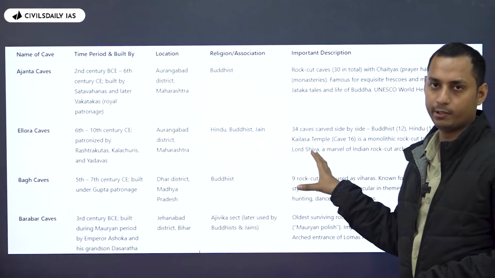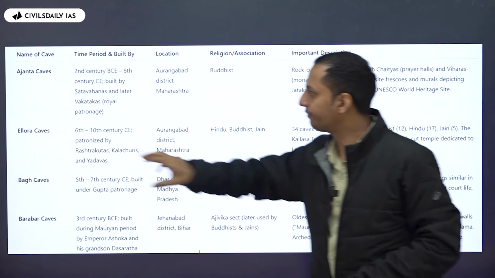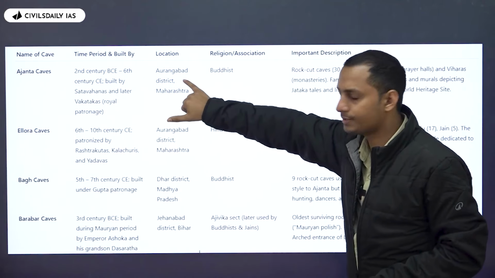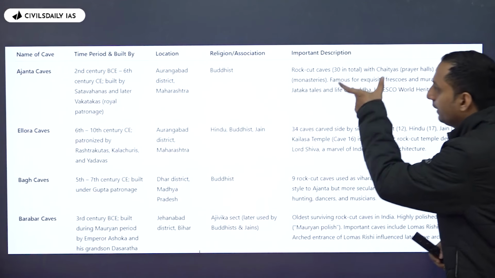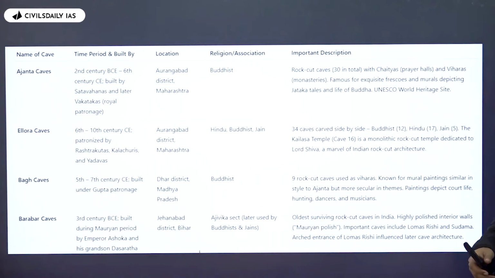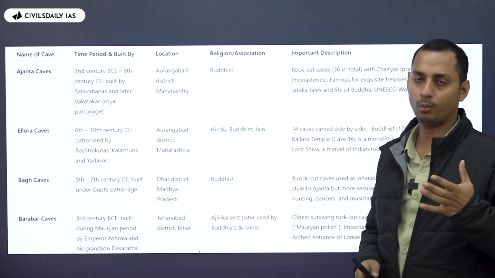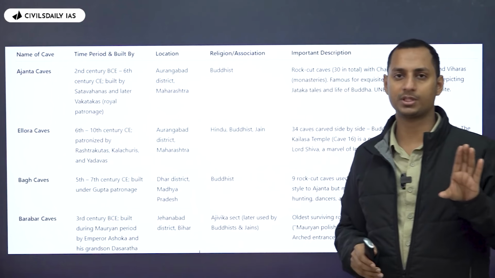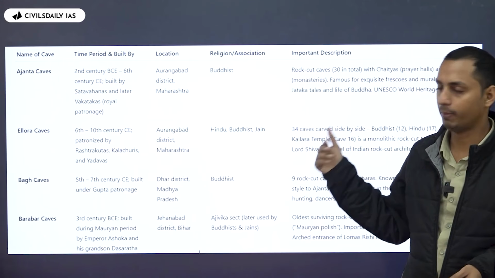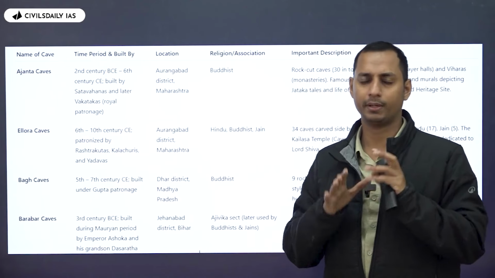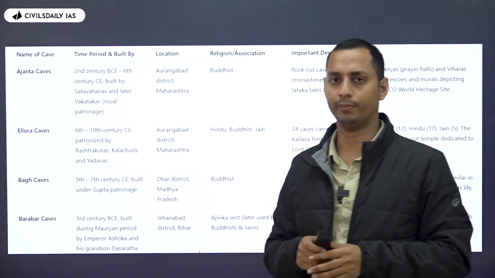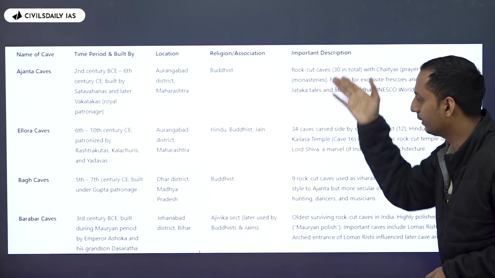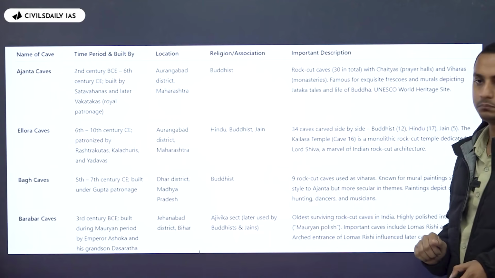Now, this is how you have to make your notes. So what do you need to do? Let's say, for example, the cave: name of the cave, the time period, the state, the religion, and the important description. Now, should you make notes regarding all the caves out there? No. Only the most important ones. Hardly there will be 10 to 12 important caves out there in India. Ajanta, Ellora, Bagh, Barabar, Sitanavasal, Bhaja. Probably 7 to 8 caves out there. So what do you need to do? Name, time period, location, religion, and the most important description. Clear?